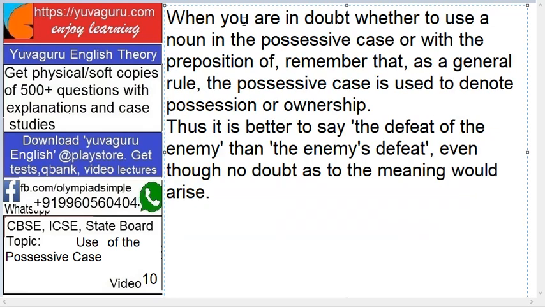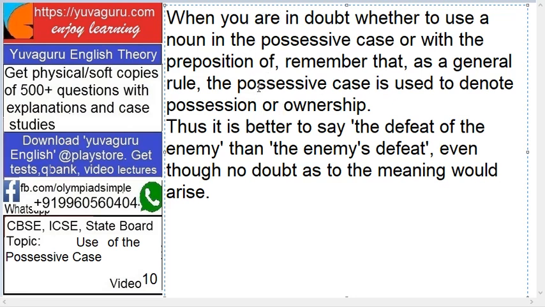Next, when you are in doubt whether to use a noun in the possessive case or with a preposition, remember that as a general rule, the possessive case is used to denote possession or ownership. It is too technical, you need not go into this, and these things are generally not asked.